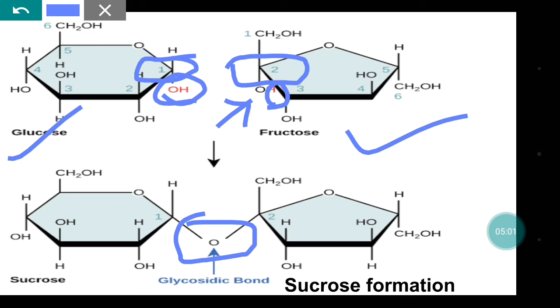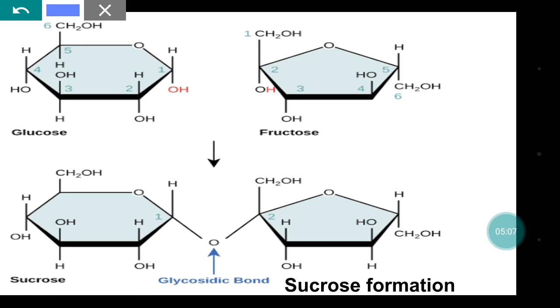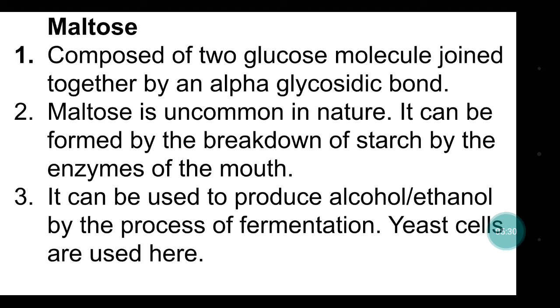Both of these are anomeric carbons and they are involved in bond formation. So there is no free anomeric carbon or functional group to do any kind of reaction. That is why it is an excellent preservative. That is why we are using it in jellies and jams. So it acts as a sweetener as well as a preservative.